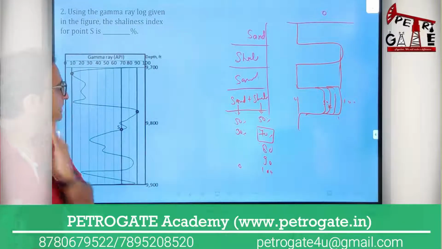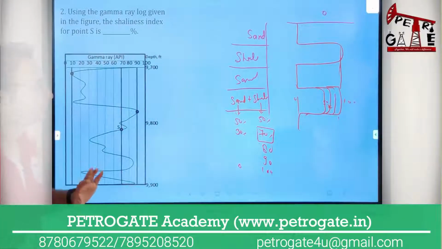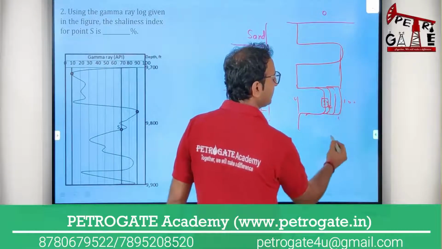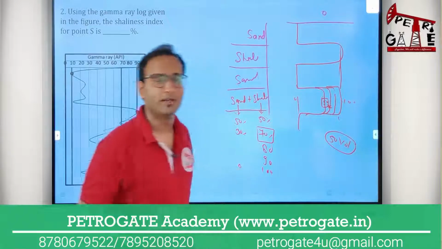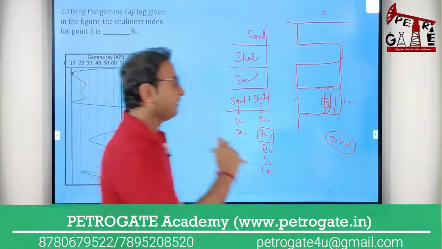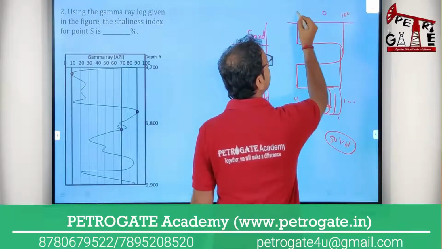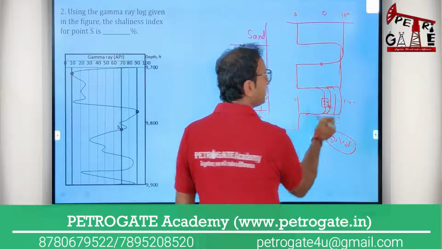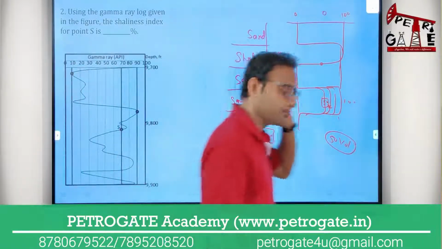Okay, now the thing is that, sir, if you want to calculate the volume of shale anywhere, so definitely you will say, sir, the response is 50, so it means 50% volume of shale. Arey my dear, this will be possible when the maximum deflection is at 100 and minimum deflection at 0. So then you can say whatever the value of shale graph you are having, that will be your volume of shale.